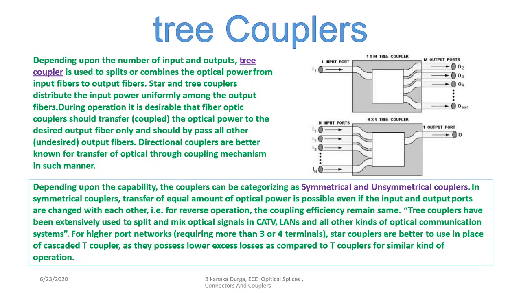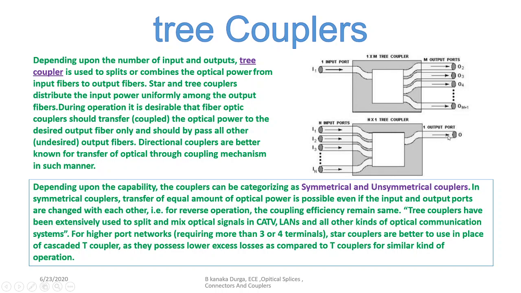The tree type of coupler, if you observe, will have one end as one input and multiple outputs, whereas the star will have more inputs, but here it is going to have one input and more outputs, or else it can have more inputs and one output.